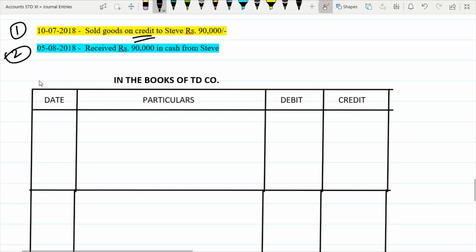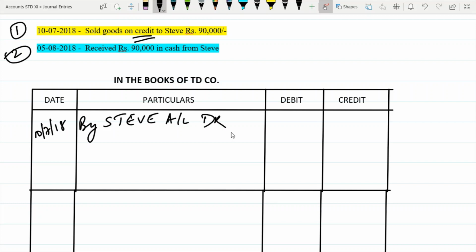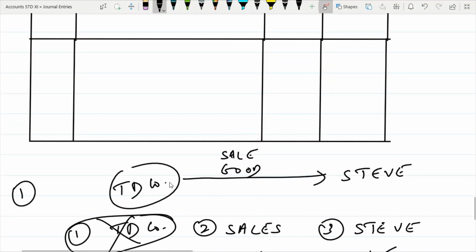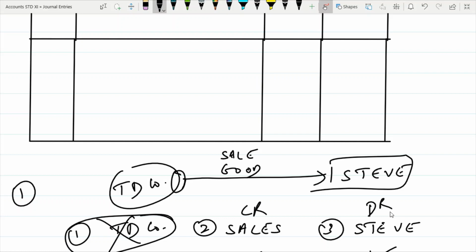The date is 10/7/18. By Steve account debit. Now why do we say Steve account debit? Because goods are going out first thing. So goods are going out, meaning what? It is credit, it's going out from here. And who is the receiver of the goods? Receiver of the goods is Steve. So debit the receiver. By Steve account, here in this case, is personal account.